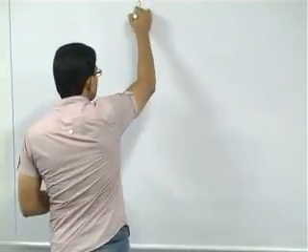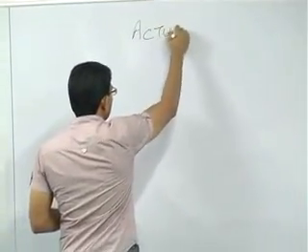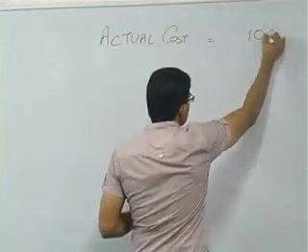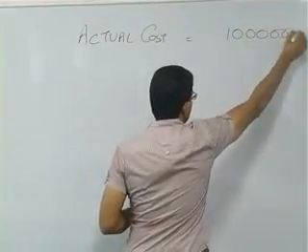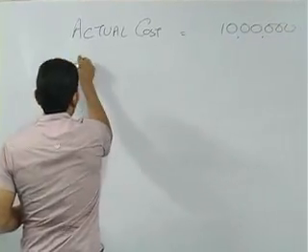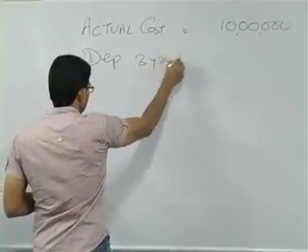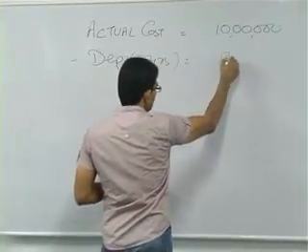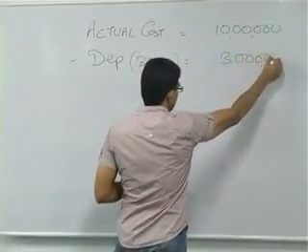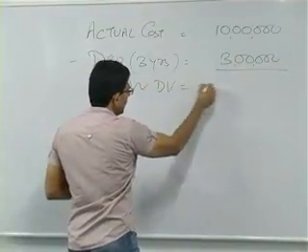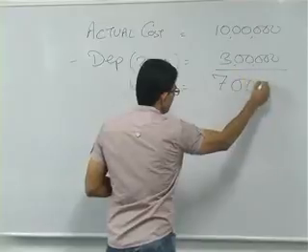If the actual cost of the asset was say 10 lakhs, we have claimed depreciation in say 3 years of rupees 3 lakhs, and we are left with a WDV of rupees 7 lakhs.